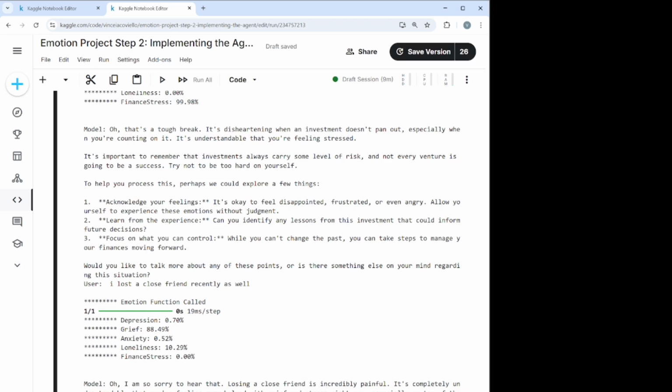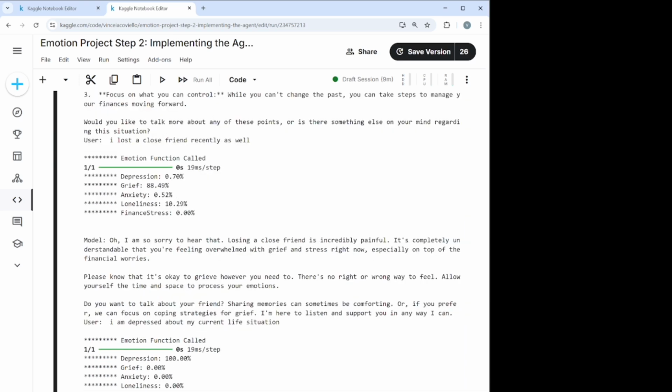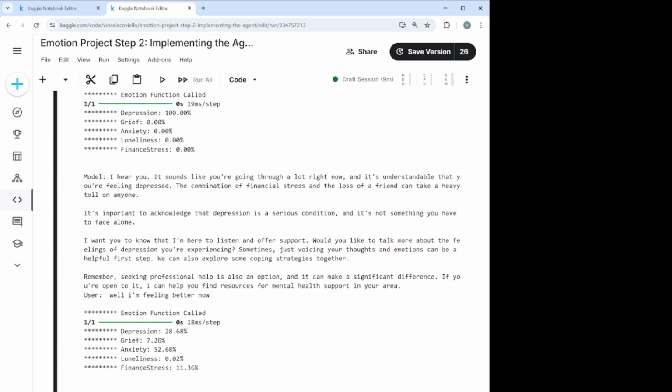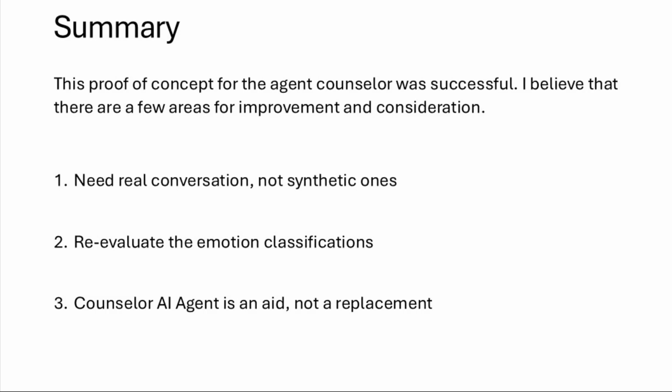So it'll continue like this through the end, depending on what the client says and where the conversation goes. In general, these emotions are pretty stable unless the client says something that is completely different from where the conversation has been. So if they talk about financial stress and then suddenly talk about losing a friend, then that will change the assessment dramatically. Other than that, it'll stay pretty consistent with the early parts of the conversation. And that concludes our overview of the AI counselor agent.